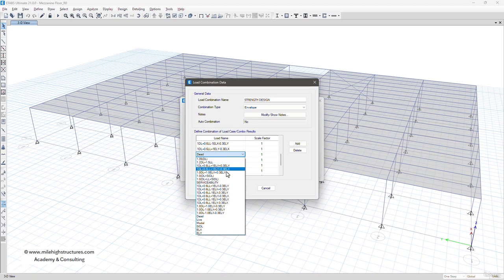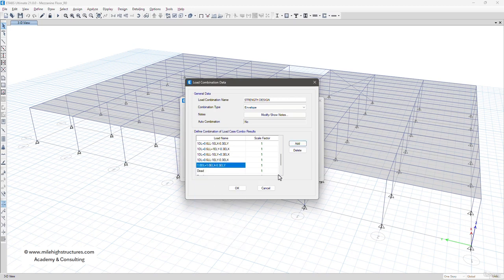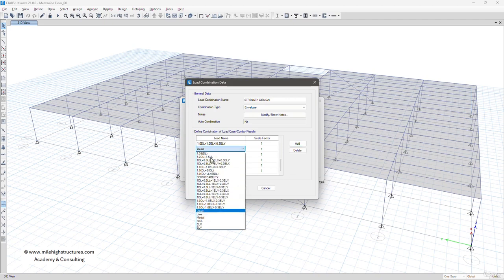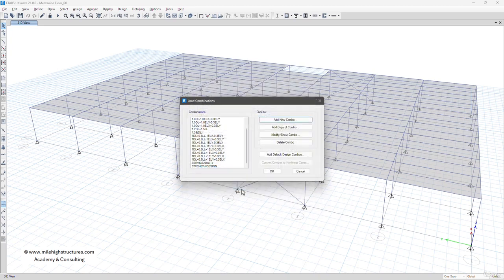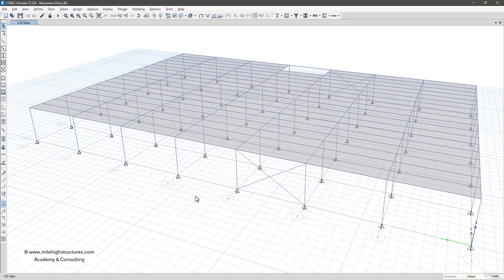So we have added plus minus here, and then we have to add minus plus, and then we have to add minus minus, and then we have to add these three load combinations here. So now we have added the strength design load combination envelope also. We can left click on OK, and then again left click on OK, and we can just simply save this. So now our load combination factors are defined.